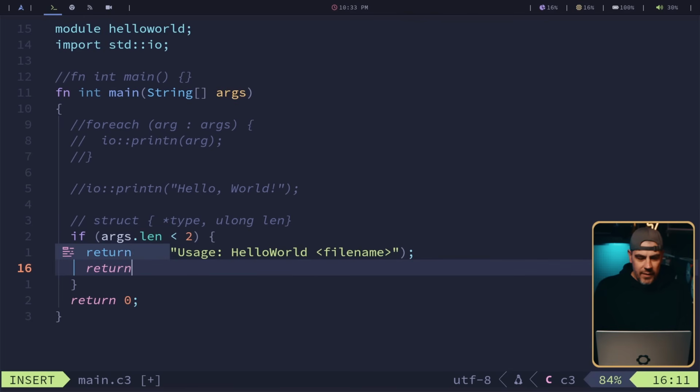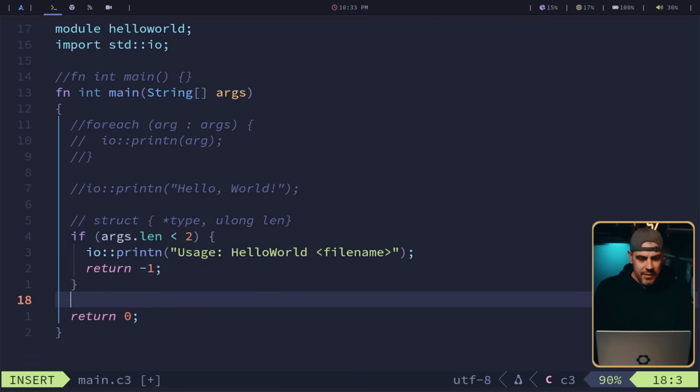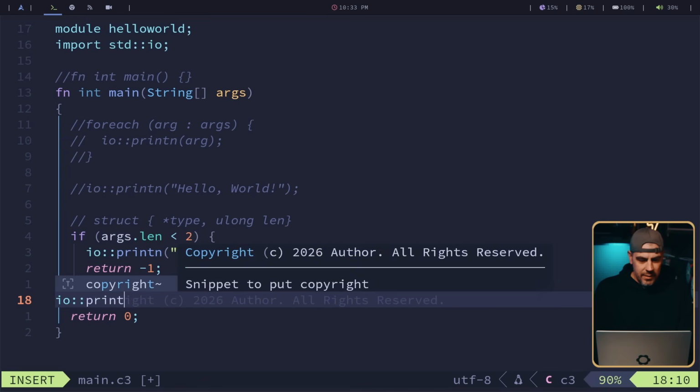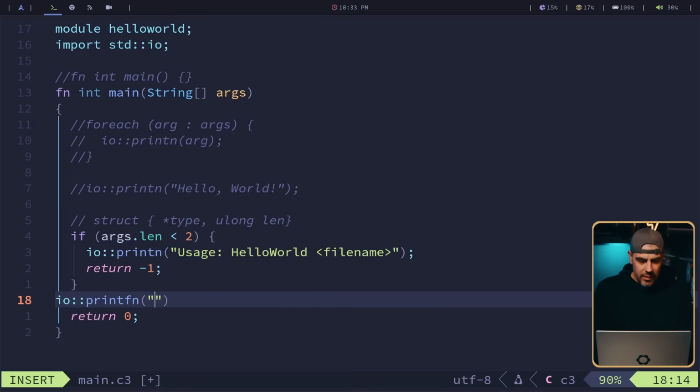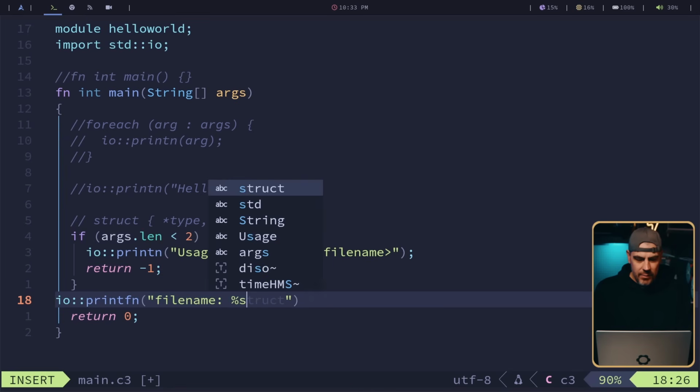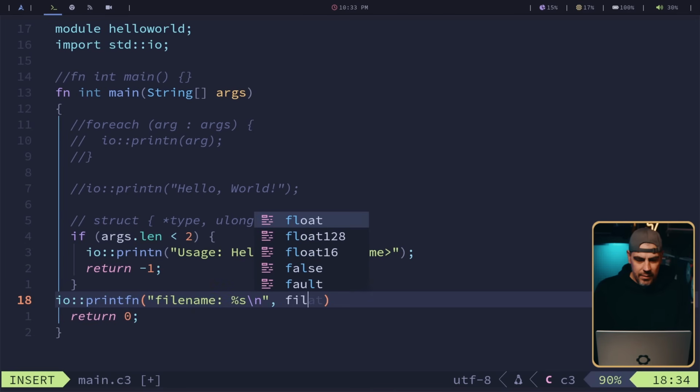So if they don't have enough, they didn't put it in, let's go ahead and print and exit. And then let's print F in. I think that's going to work. File name, %s, new line, and args1.